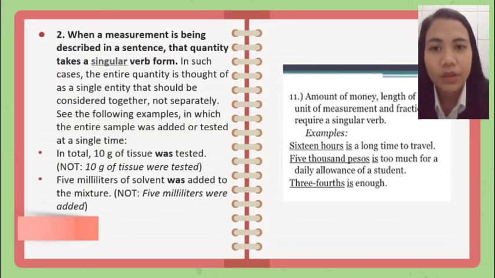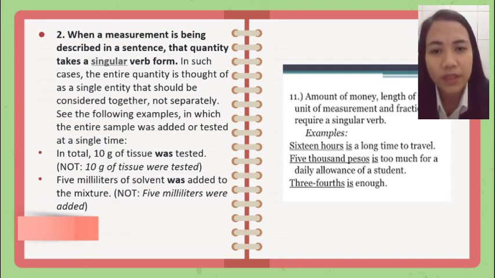Number 2. When a measurement is being described in a sentence, that quantity takes a singular verb form. In such cases, the entire quantity is thought of as a single entity that should be considered together, not separately.